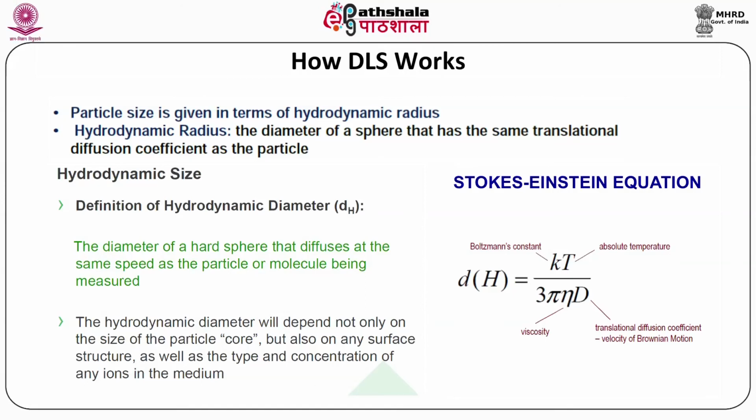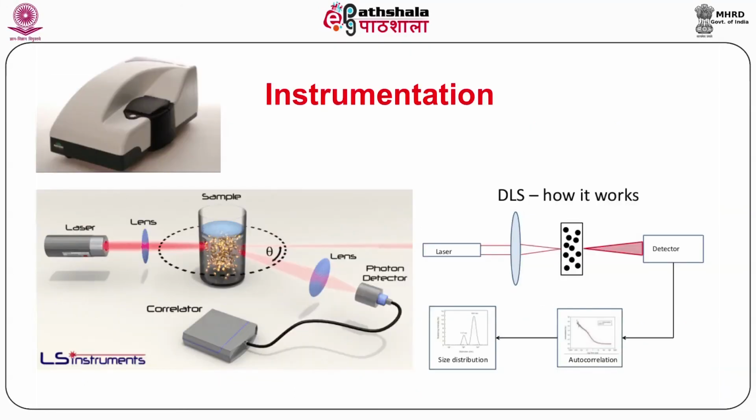So if we know these parameters, we can measure the hydrodynamic radii of the particle in solution using dynamic light scattering. Let me show you the instrumentation.